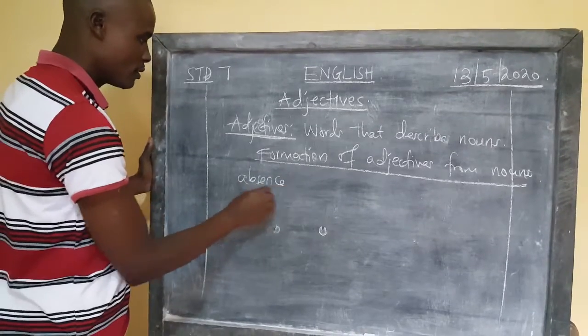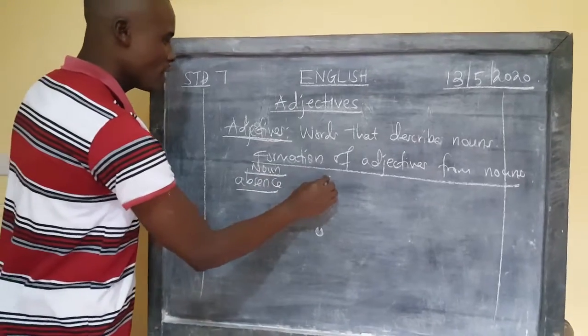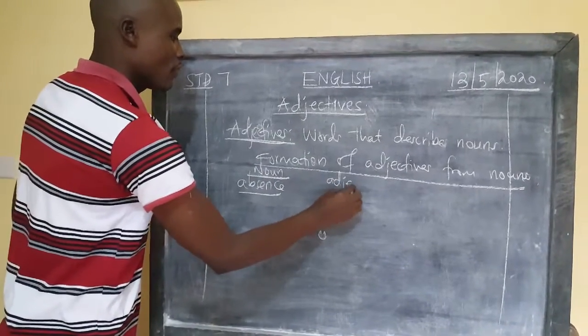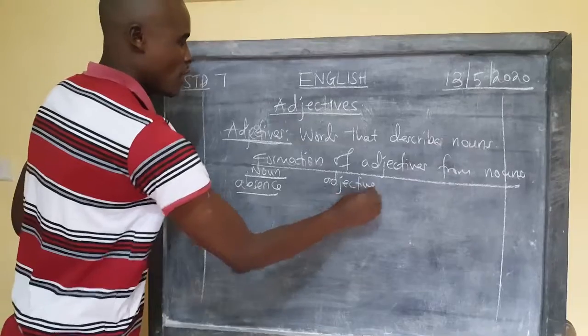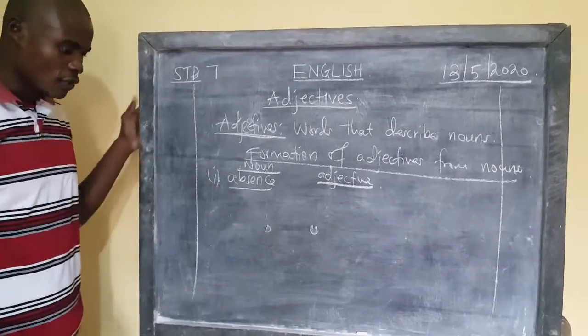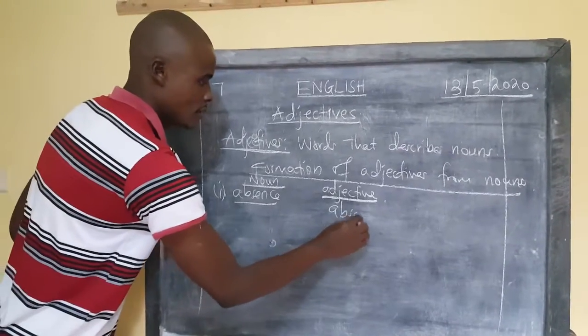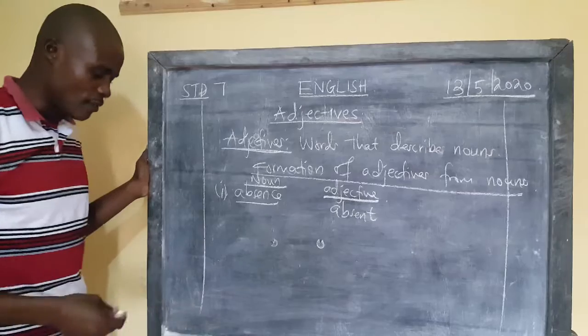Absence is a noun. Which adjective will come from the word absence? From absence we can get the word absent. Absent becomes an adjective at the moment.